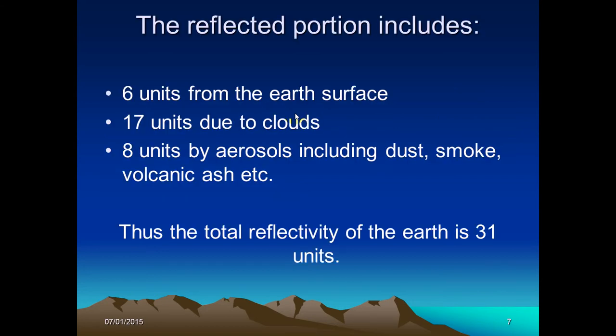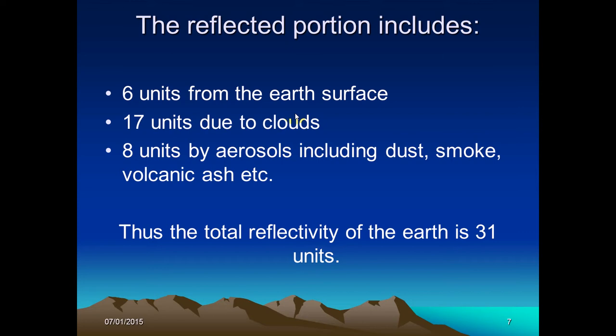The reflected portion includes 60 units from the earth's surface, 17 units due to clouds, and 8 units by aerosol including dust, smoke, volcanic ash, etc. So we can conclude that the total reflectivity of the earth's surface is 31 units.